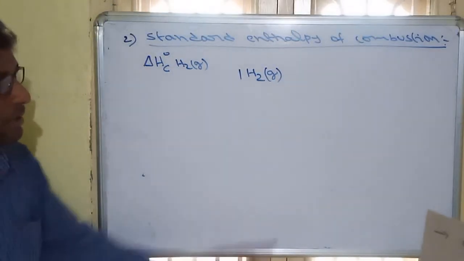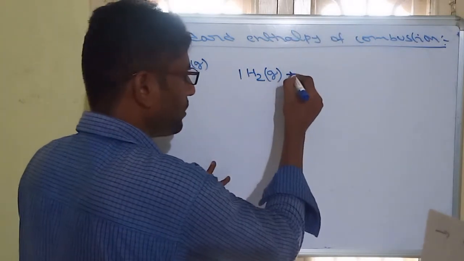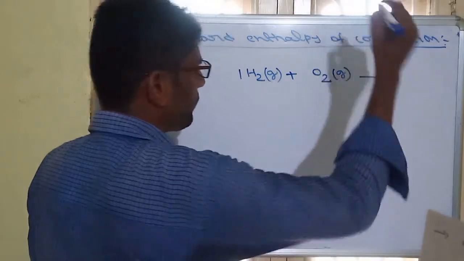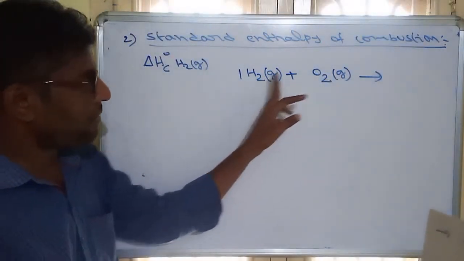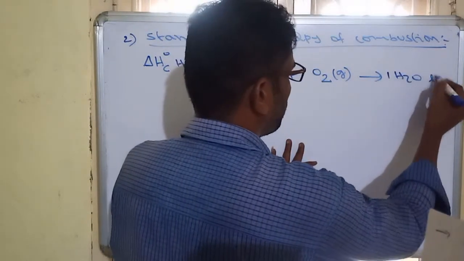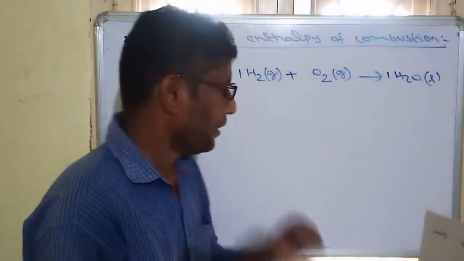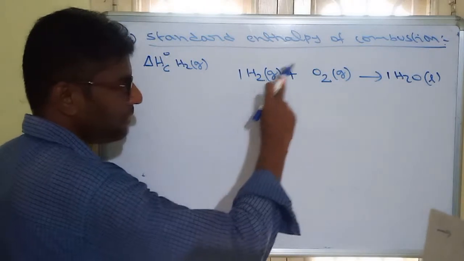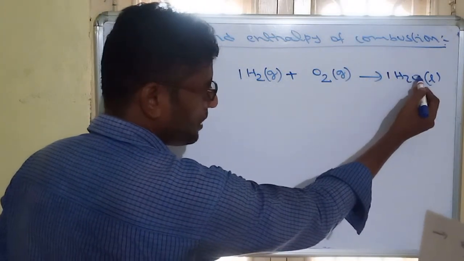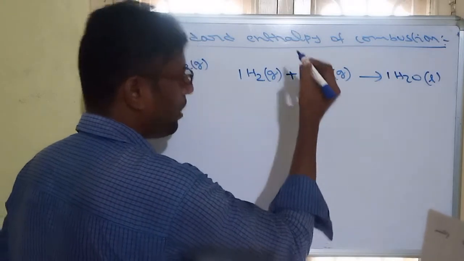Combustion means treating with oxygen. So hydrogen on combusting, what do we get? H2O we get. Here in water only one oxygen is there, that's why we are writing half O2.